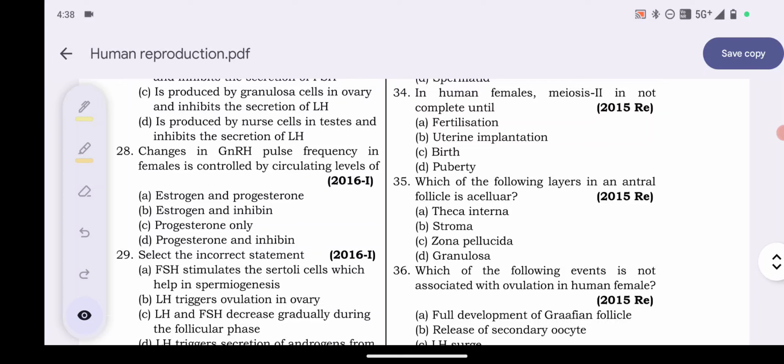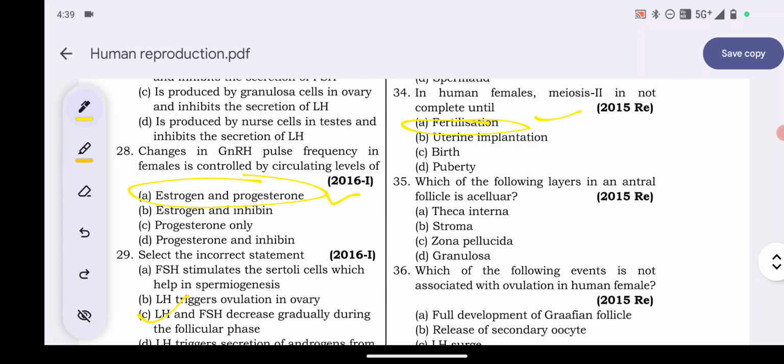34. In human females, meiosis II is not complete until: fertilization, uterine implantation, birth, puberty. Meiosis second is not complete until option A, fertilization.